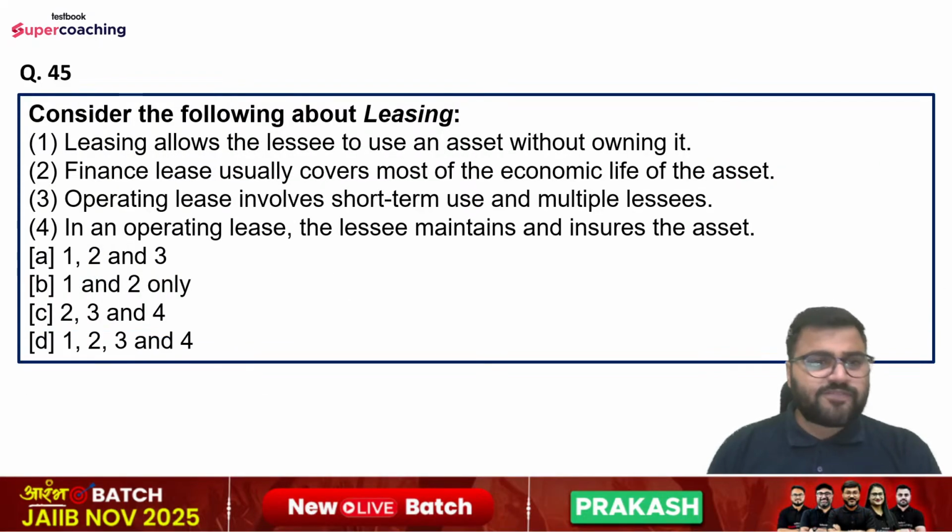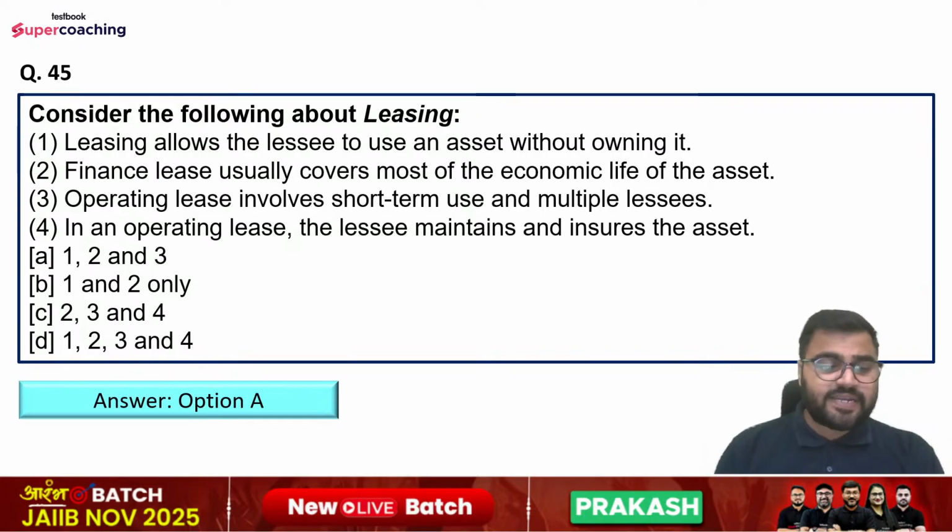Question number 45. Consider the following about leasing. Statements are: leasing allows the lessee to use an asset without owning it. Statement number second, finance lease usually covers most of the economic life of the asset. Statement number third, operating lease involves short-term use and multiple lessees. Statement number fourth is: in an operating lease, the lessee maintains and insures the asset. Options are first, second, and third, first and second only, second, third, and fourth, or first, second, third, and fourth. So which of the following is correct here? So right answer is option number A, that is first, second, and third only.